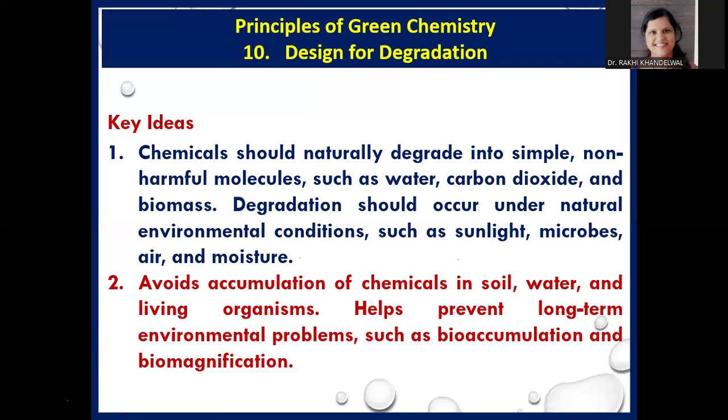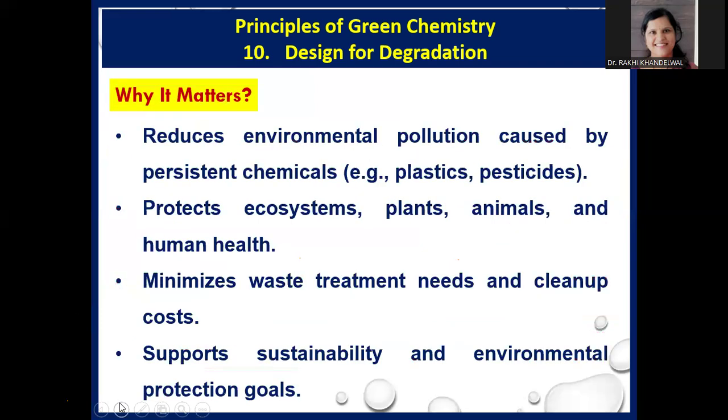First, the chemical product should be naturally degradable. Second, we must avoid the accumulation of any chemicals in the soil, water, and living organisms. These two are the basic ideas for design for degradation.